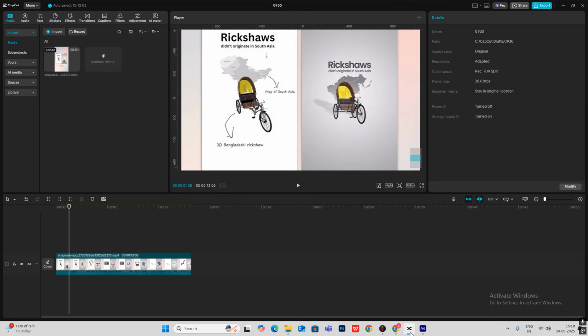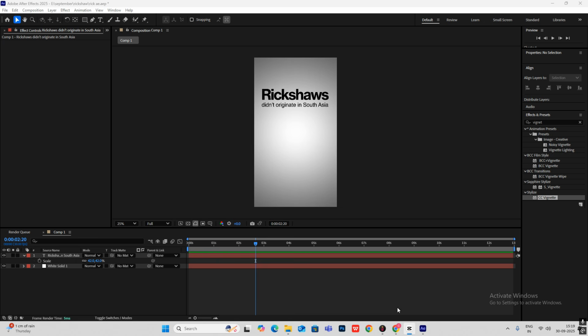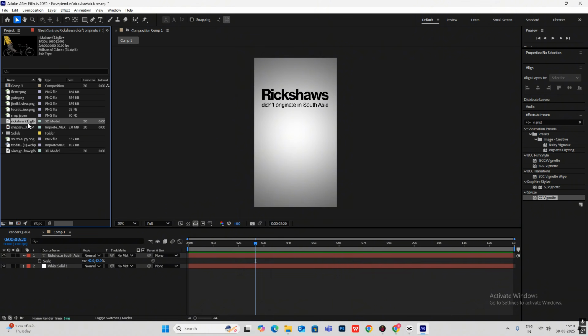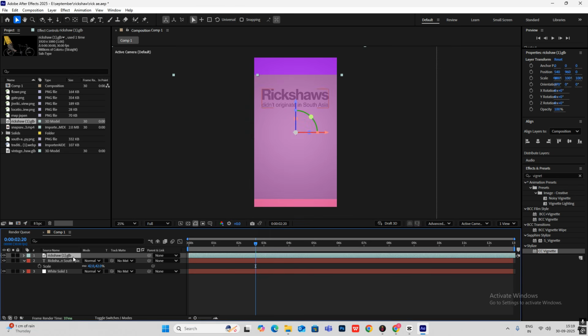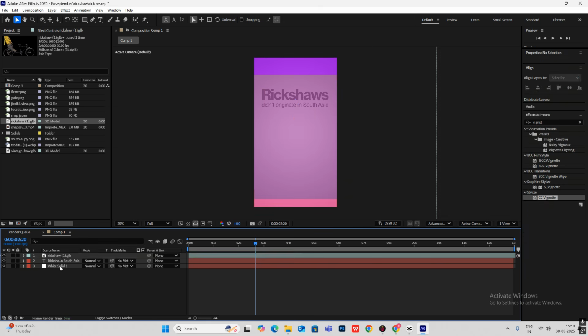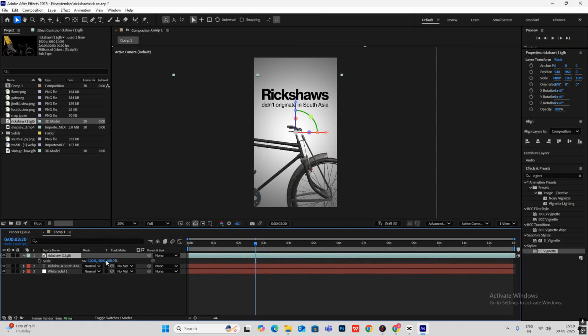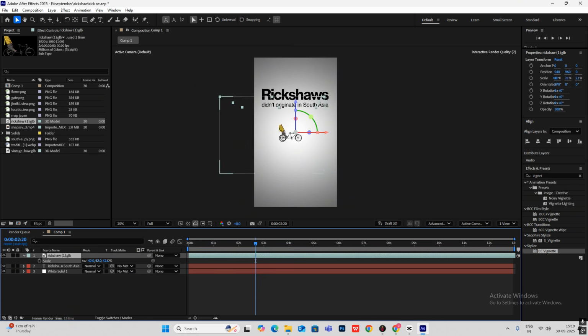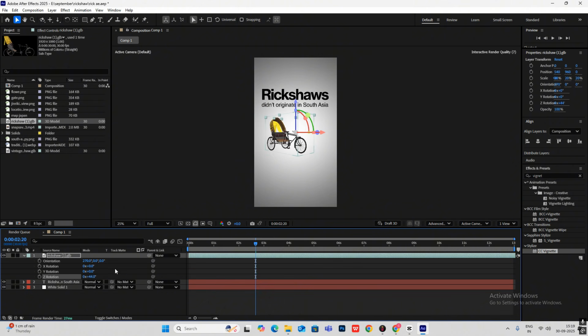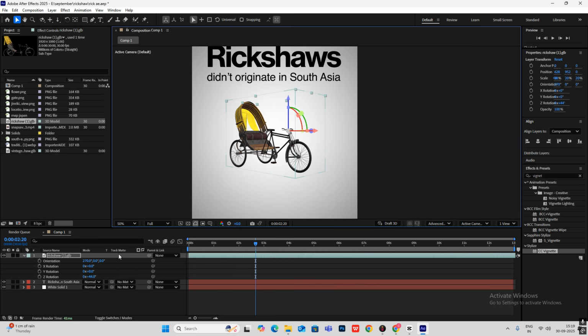Now for the next part, what we'll do is bring in this. So I got this from Sketchfab. You can go there and search for rickshaw 3D model and you will get it. So I'll be bringing in this, hit OK, hit S to make it small first, R for rotation, and let's rotate this to somewhat like this.